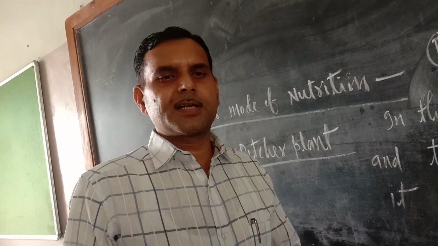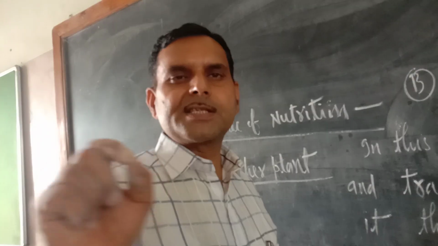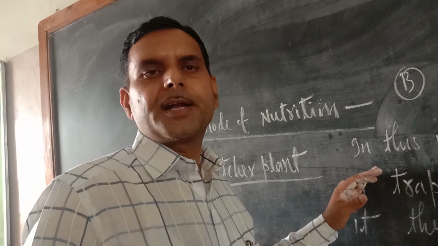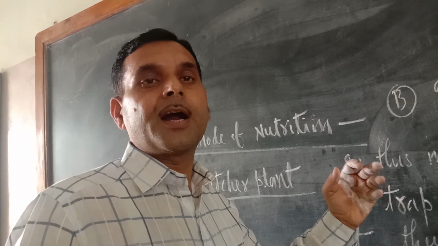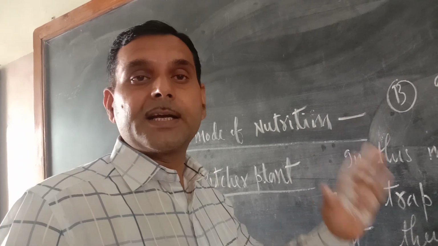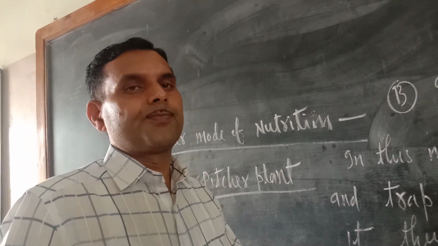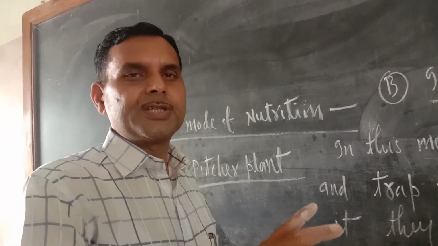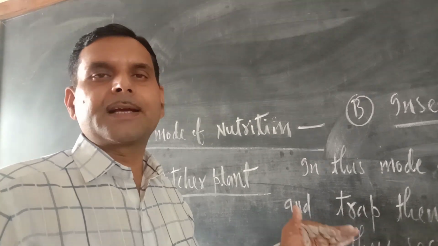In this pitcher-like structure, there is a small lid, and inside it, small hairy structures are found. They are also known as tentacles. With the help of these tentacles, they attract the insects. Actually, these hairs have very attractive colors. Because of this attractive color, insects get attracted, and once they get in, the lid automatically closes, and inside the pitcher, digestive enzymes are secreted and those insects get digested.